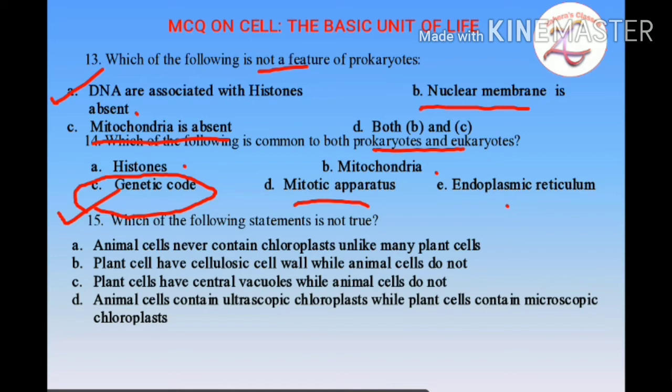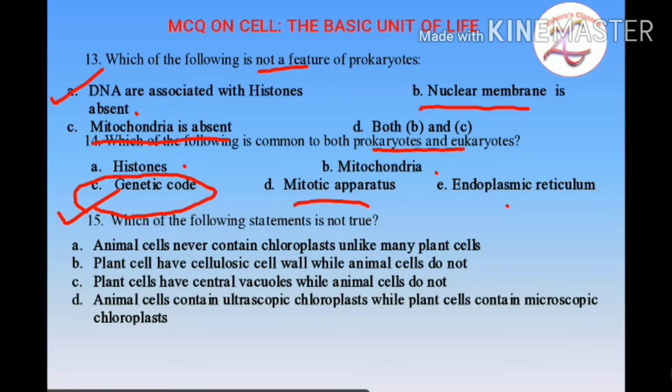And D, animal cells contain ultrascopic chloroplast while plant cells contain microscopic chloroplast. So first of all, the first option: animal cells never contain chloroplast, unlike many plant cells. Then plant cells have cellulosic cell wall while animal cells don't, this is a correct statement. Plant cells have cell wall made up of cellulose, animal cells lack cell wall. This is the basic difference between the two types of cells.